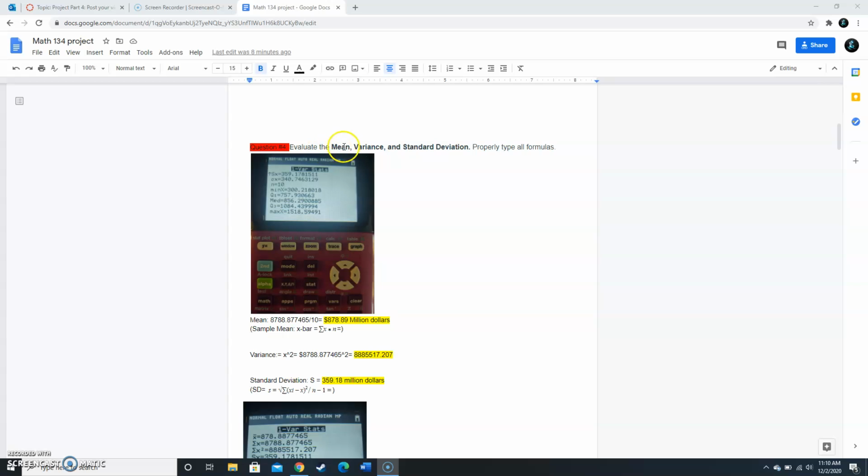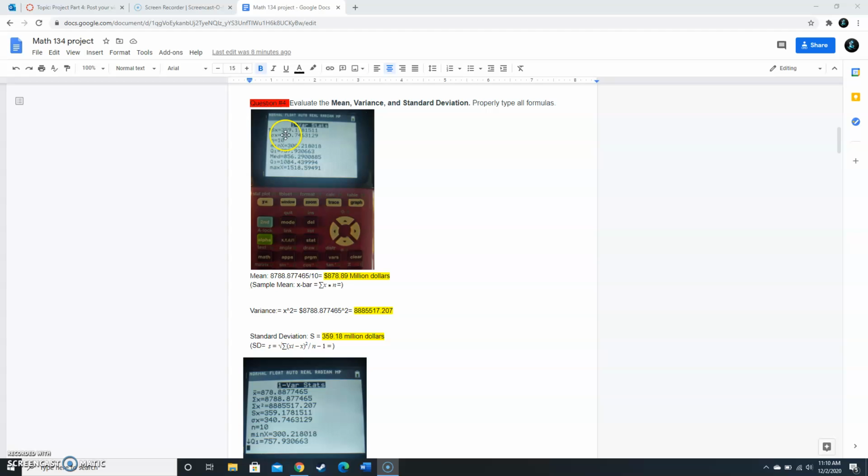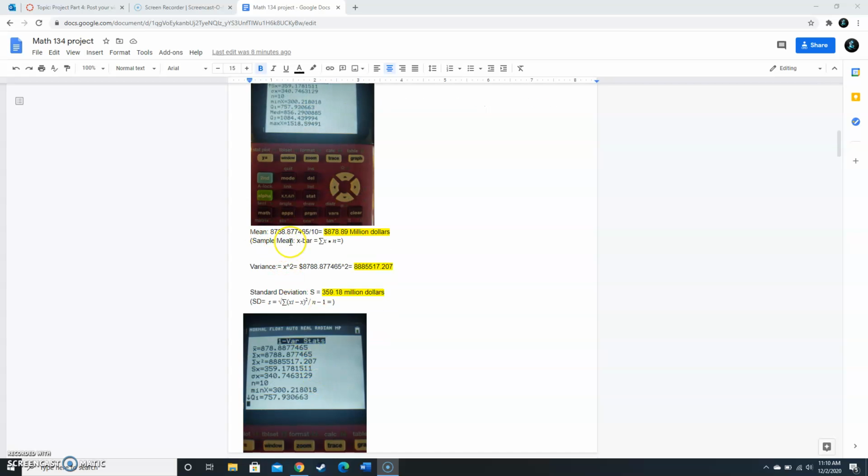Question 4, evaluate the mean, variance, and standard deviation. Here are the pictures of my one variable statistic. For the mean, it's x bar, which is the sum of x times n. There's the problem, and I got $878.89 million for the mean.